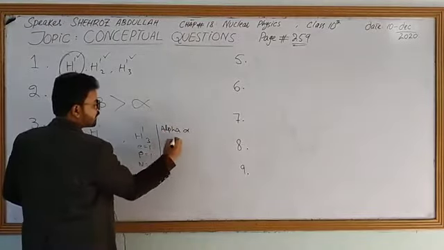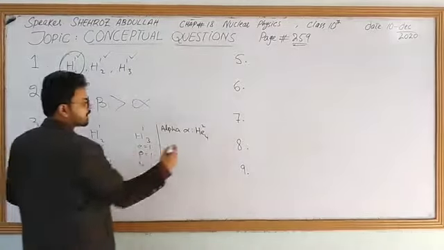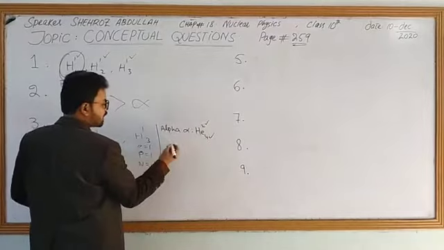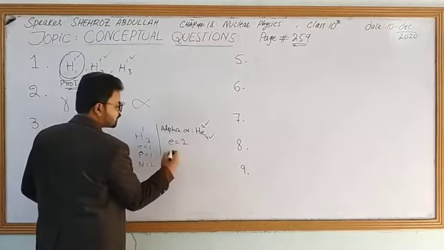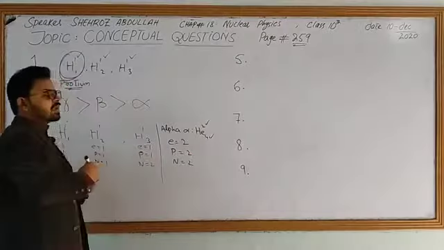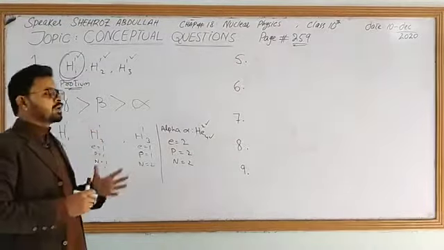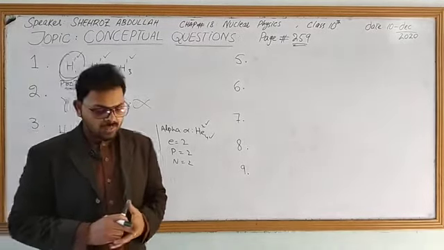For alpha, we write helium with atomic number 2 and atomic mass 4. Alpha is composed of 2 electrons, 2 protons and 2 neutrons. So that is why it is impossible for any form of hydrogen to decay by alpha particle.